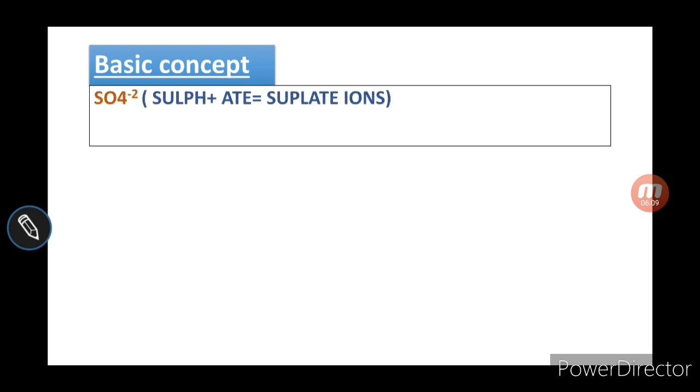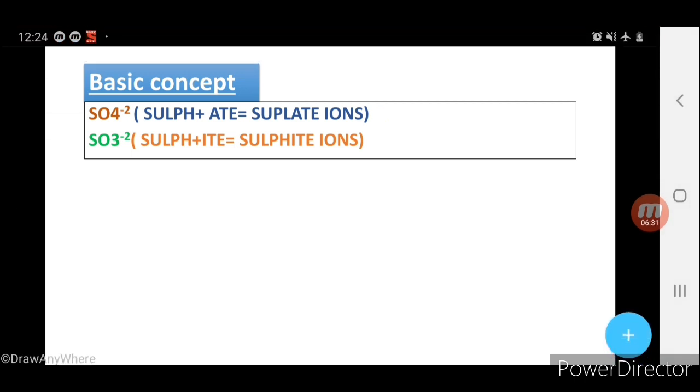Now some other basic concepts, in the case of sulfate and sulfite. In the case of these molecules, SO4 and SO3, you will see the number of oxygen. The first one has the greater number of oxygen and the second one has the lesser number of oxygen. For the lesser number you will simply add -ite. What is the name? Sulfite.